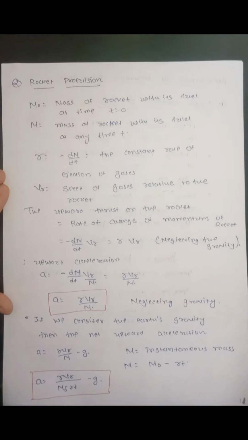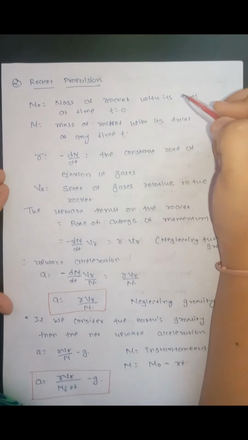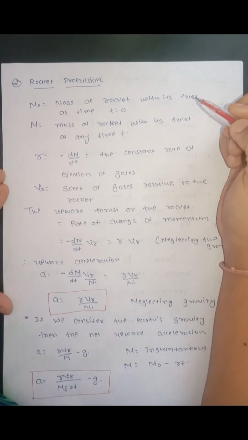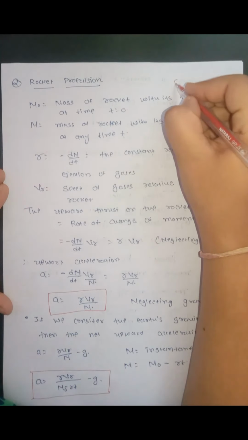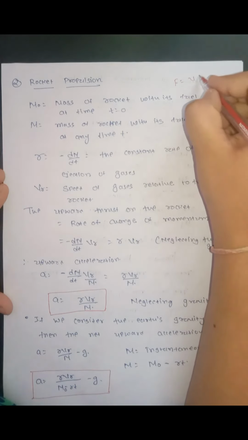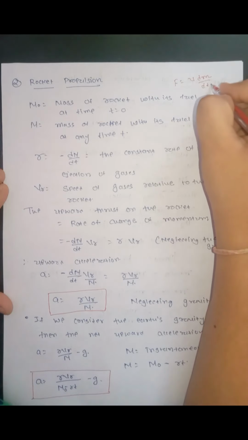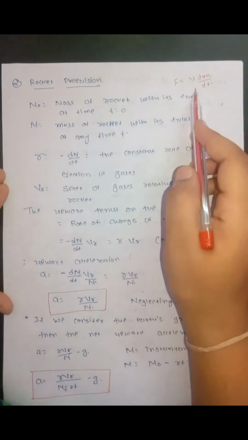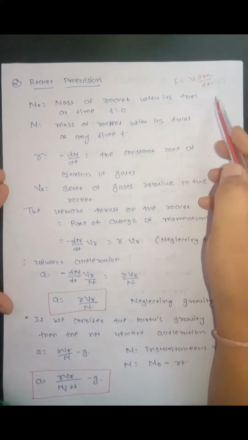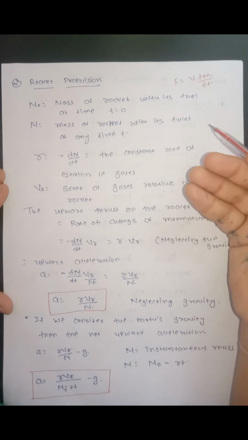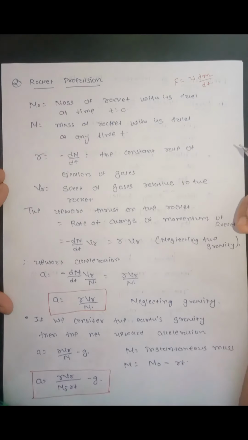The second application of Newton's third law of motion is rocket propulsion. In the second law, we said that it is not necessary that velocity is always changing. It is possible to have a variable mass. So we had defined the force as equal to v into dm by dt. Rocket propulsion is the case of variable mass, because as the rocket moves upwards, the fuel inside the rocket burns. So due to that, the mass of the rocket decreases.